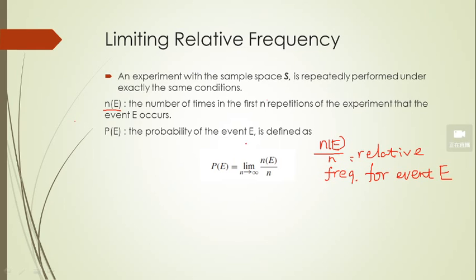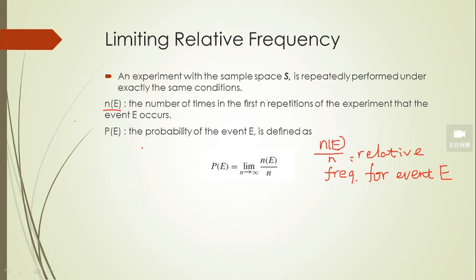Now, how can we define the probability of the event E? We let this n approach infinity, which means we repeat the experiment infinity times under the same condition. So this term is called the limiting relative frequency. So the probability is defined as the relative frequency, but the repetition should approach infinity.